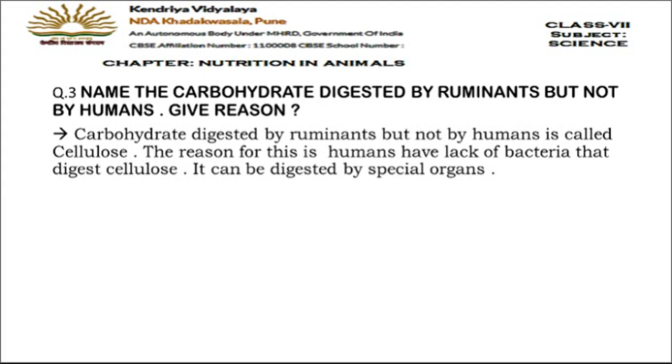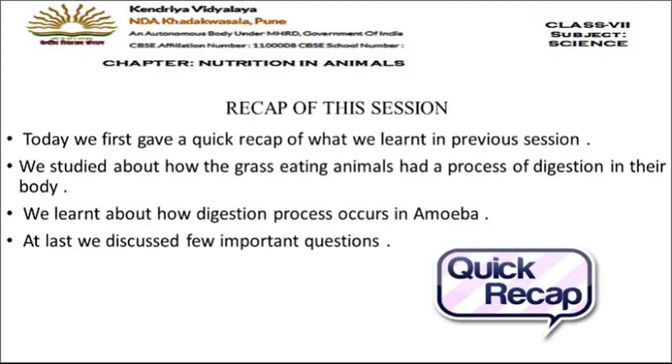Now let us move on to the recap of the lesson. So we have completed this lesson, nutrition in animals. So let us see the recap of this video session especially. Today we had a recap of the human digestive system. Then we have seen the digestion in the grass eating animals. Then how the digestion process occurs in amoeba. And lastly we have discussed some of the questions of our NCERT textbook.